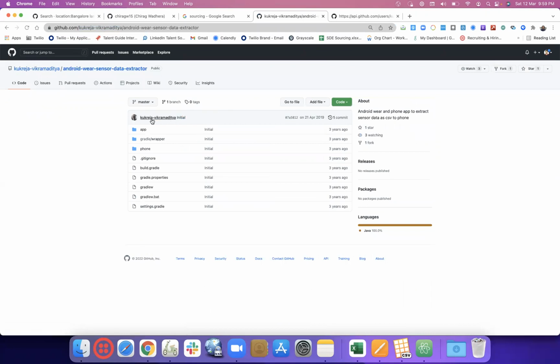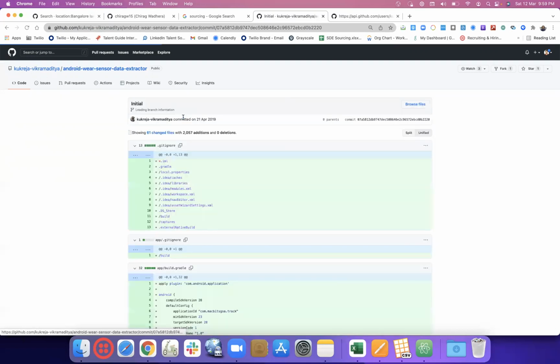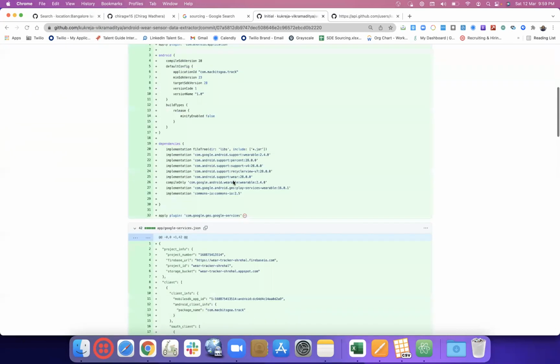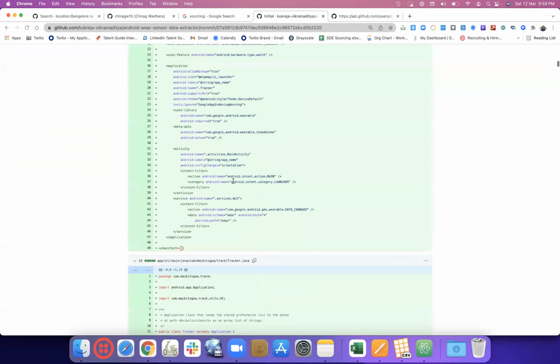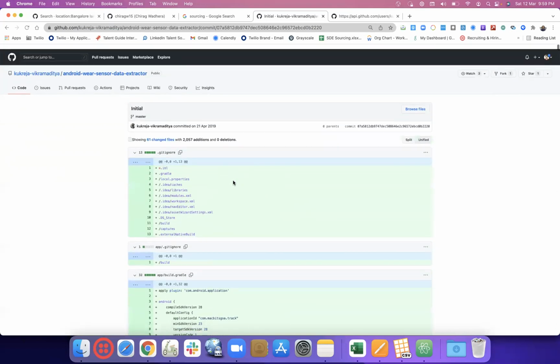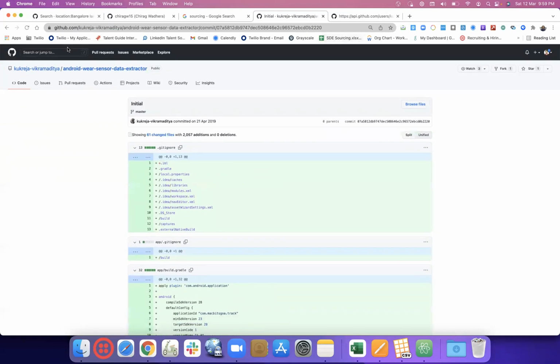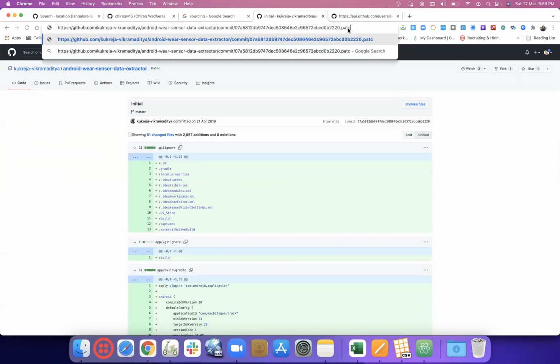After going to that repository, here you have a profile pic, then here you have a username, and then here you have that particular repository or commit link. So we just click on this. Then we'll end up on a colorful page like this, with the colorful code. Go to this URL. At the last, put .patch.